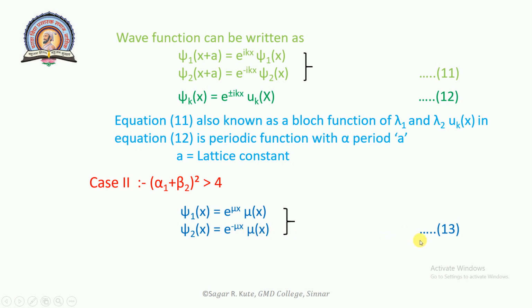That is equation number 13, where mu is a real quantity. It means that the solutions are not wave functions describing the electrons because they are not bounded functions. It means the energy of the electron keeps increasing continuously, but it gives a maximum limit energy of the electron in the periodic potential, consisting of allowed energy regions and hidden energy regions. This region is known as an energy band.